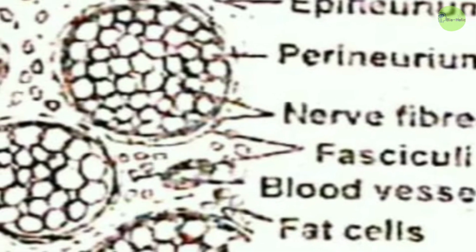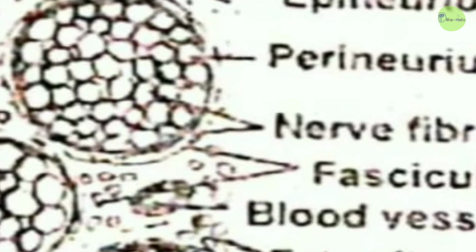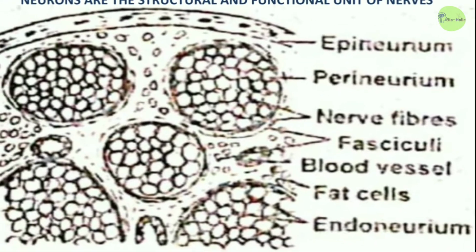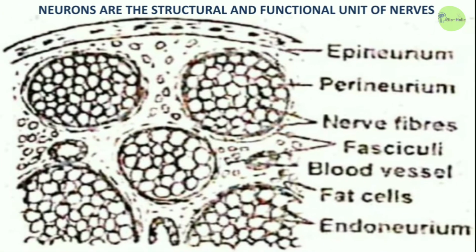A group of nerve fibers is then covered by the perineurium. This group is called the fasciculi. And more than one fasciculi is then covered by the epineurium, blood vessels, and fat cells, and forms a total nerve.